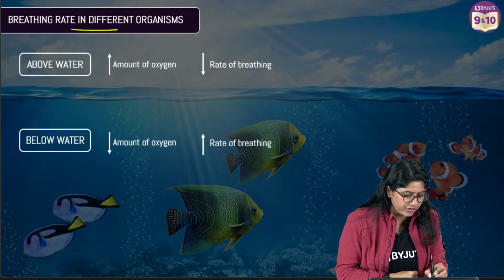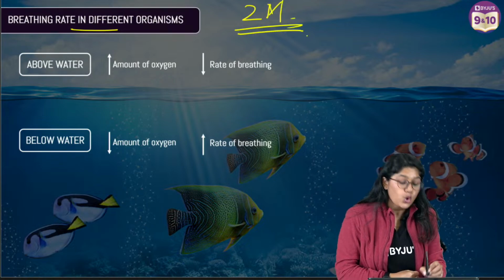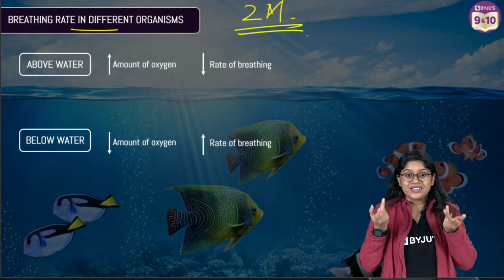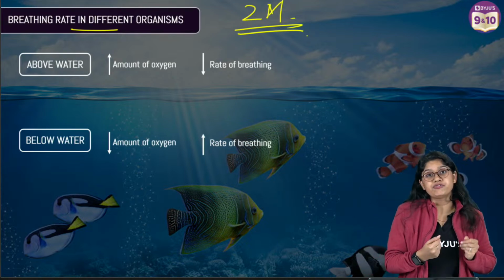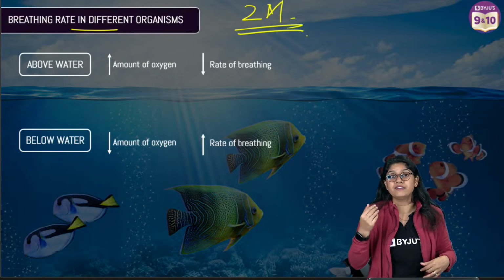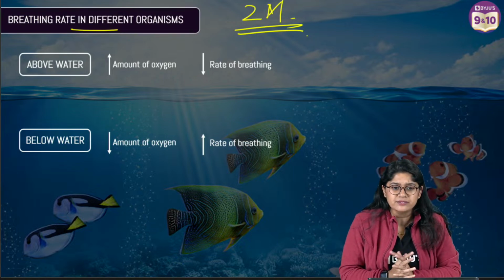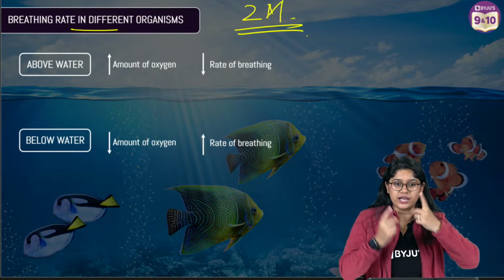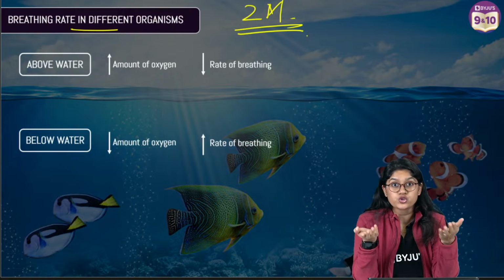Second part of the question, everyone. The breathing rate difference, 2 marks question. The question comes like, why do fishes breathe quickly, or why do the aquatic organisms have higher breathing rate? Can you tell me why? प्रदीप, एल्वेलाई के बारे में अभी हमने पढ़ा. एल्वेलाई में एक्सचेंज ऑफ गैसेस होता है डिफ्यूजन के प्रोसेस के थ्रू.